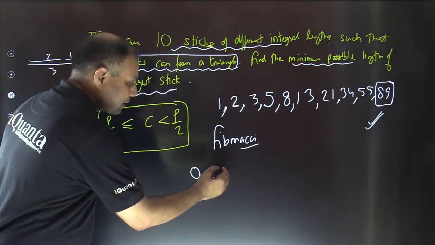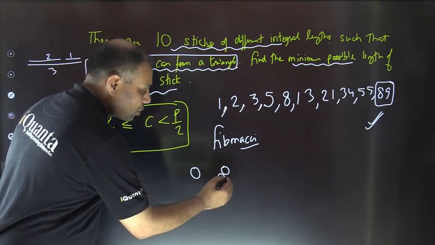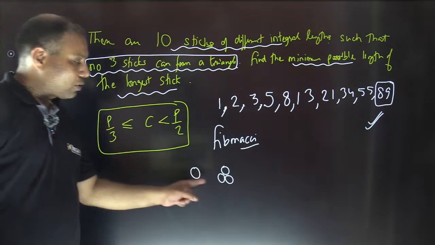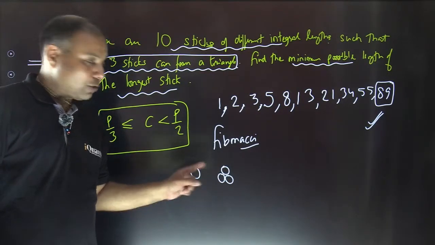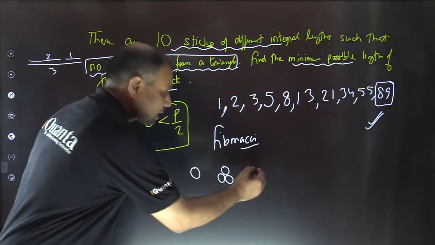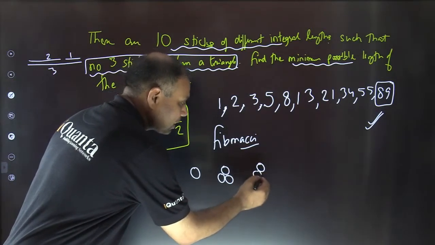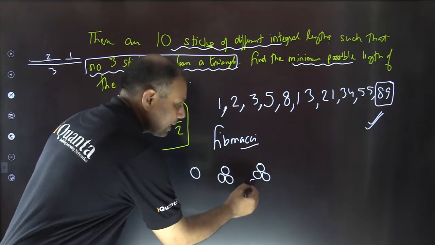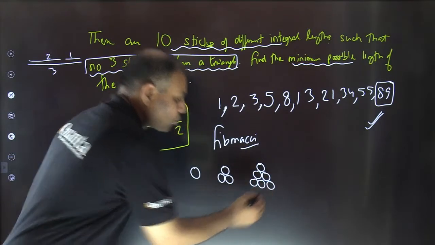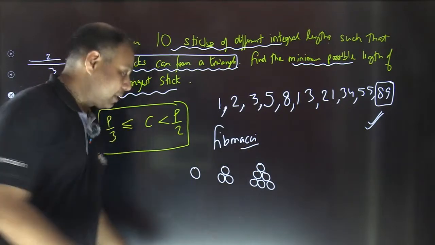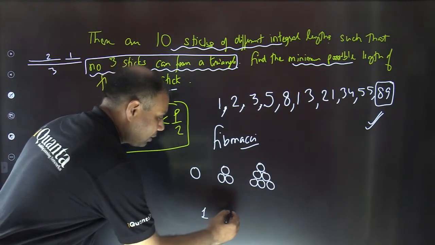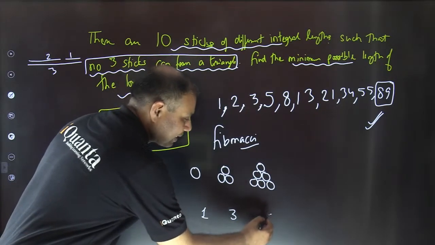Next, it can be written something like this, 1 and then 2 more circles below this. So this also resembles a triangle, is it not? So this is 3, basically 3 circles. So this is a triangular number. And then next would be 1, then 2 circles beneath it, and in the next layer there would be 3 circles. So total, how many circles are there? There are 1 plus 2 plus 3, that is 6 circles. So this 1 is a triangular number, this 3 is a triangular number, then 6 is a triangular number.